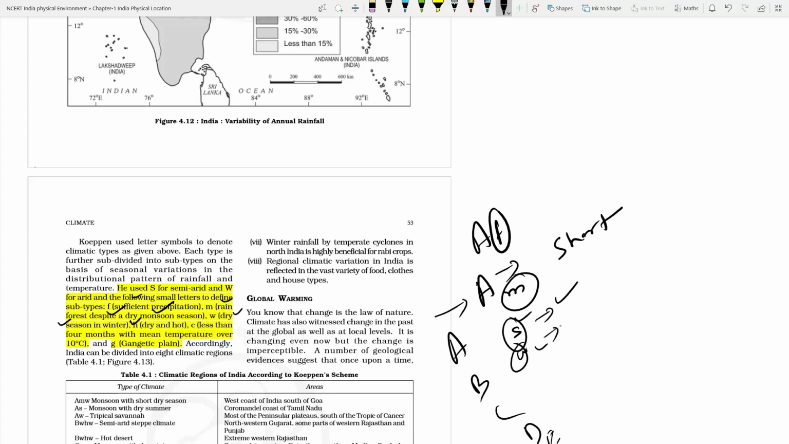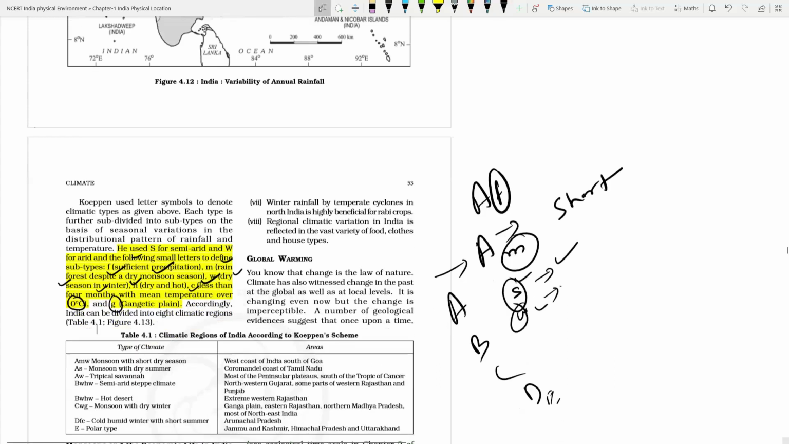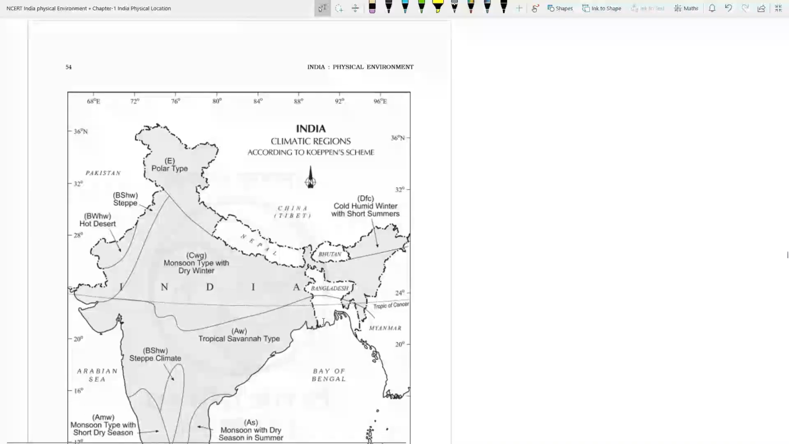Then H shows that hot and dry season is there, and small c denotes that less than 4 months the temperature is more than 10 degrees Celsius, and G denotes the Gangetic plain. In this way, whole of the India's climate has been categorized under this kind of climate.